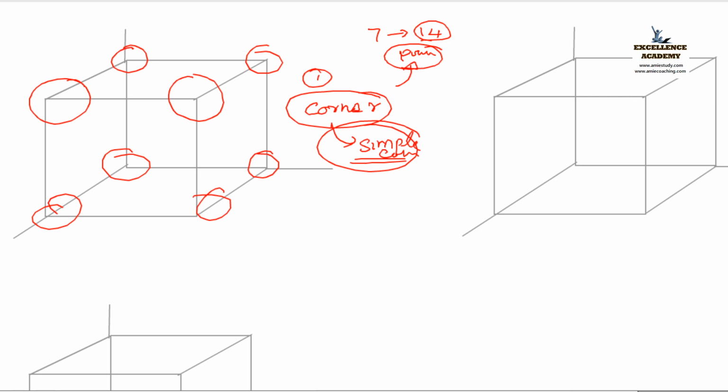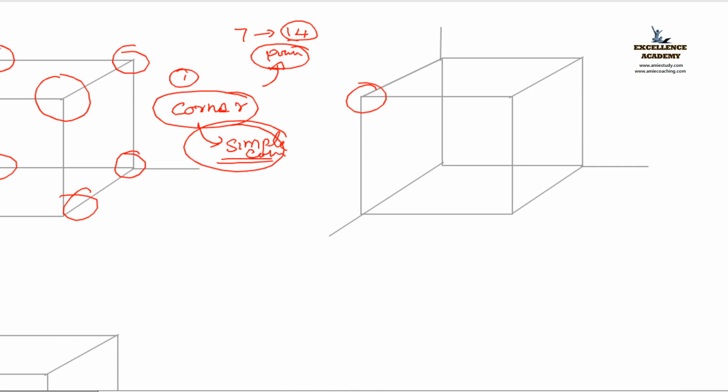That is one. Next is atoms arranged at the corners, and also one atom is placed at the middle. I join A and B, and at the mid of that, one atom is placed.